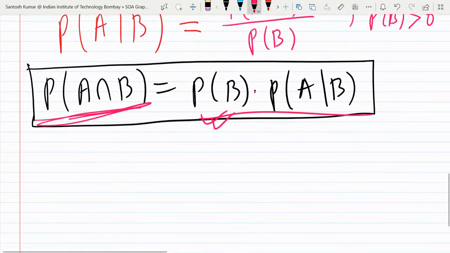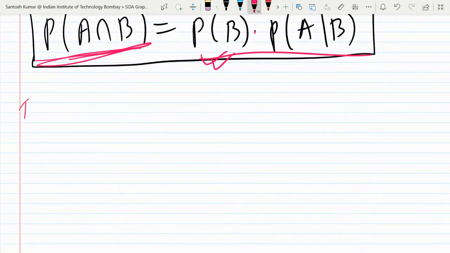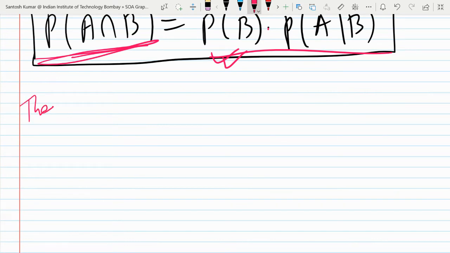So in short, I will write again. Thus we have, like they have given in the notes, theorem 0.1.